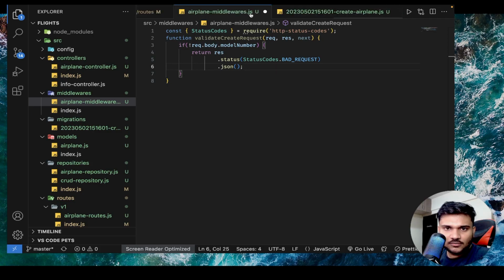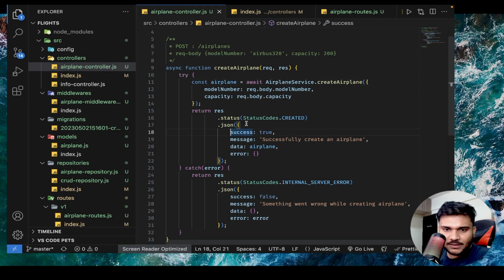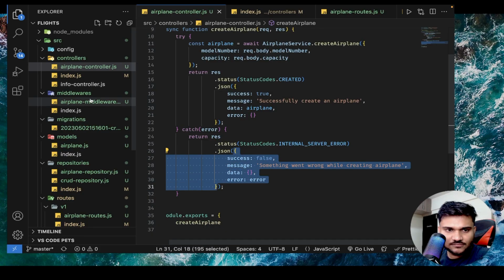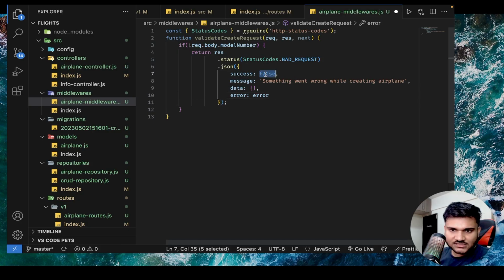Let's see inside our controller. Let's go to the controller. You can see these are the parameters that we are sending. So for failure, let's send this. I'll copy paste it from here. You can see we are sending success false, something went wrong while creating the plane, and error, and you can send the error details.